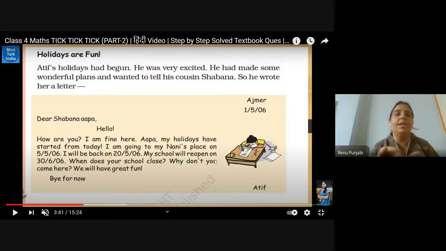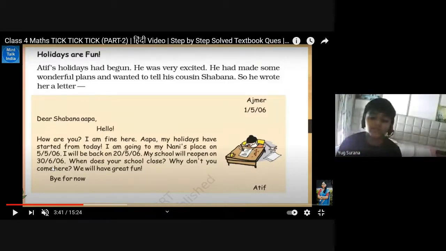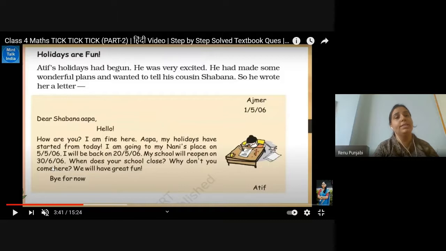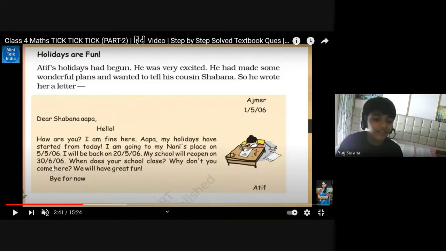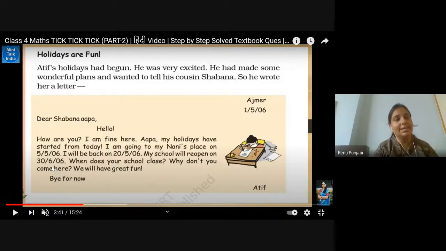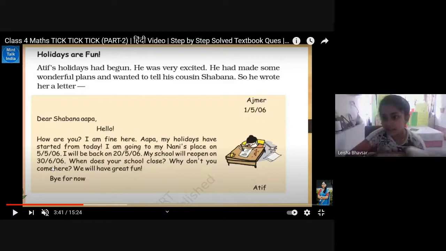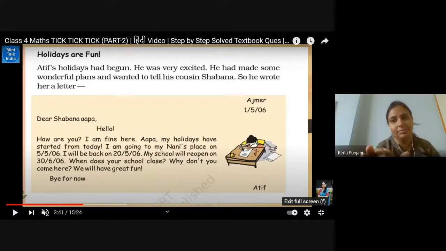And my school reopens on 30 June. So can anyone tell me till 30 June how many days vacation he got? From 5th of May. Ma'am, 10 days. From 5th May to 30 June is 10 days only. No, from 5th May to 30 June, 26 days. 27 days. My dear, 30 days.